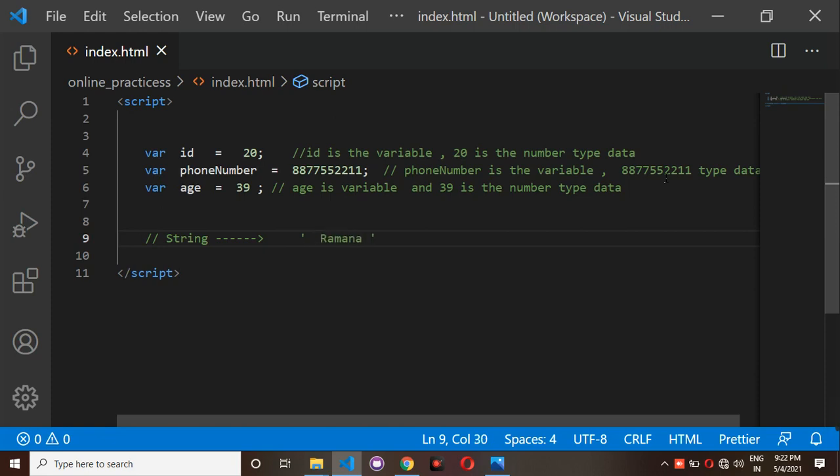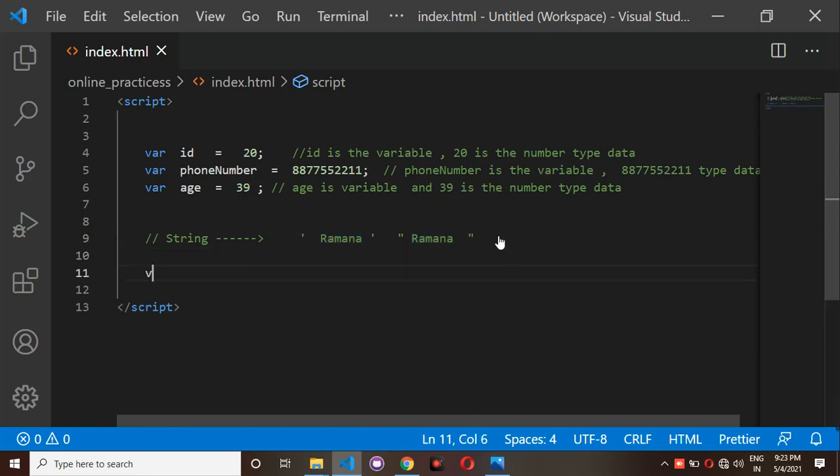I am keeping that name inside single quotations, and I also have Ramana inside double quotations. This is nothing but string data.